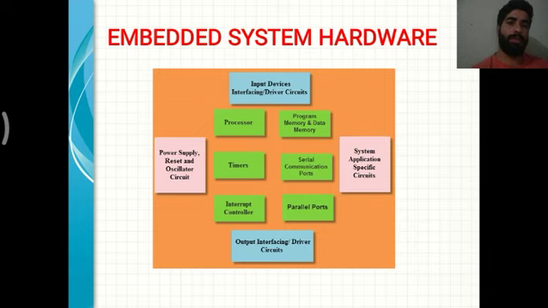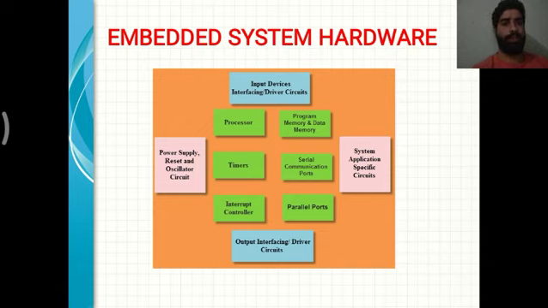So we start with the power supply. Power supply is essential for the embedded system. Most embedded systems need a 5-volt power supply, and an oscillator circuit is used to ensure harmonics and synchronization in an embedded system.